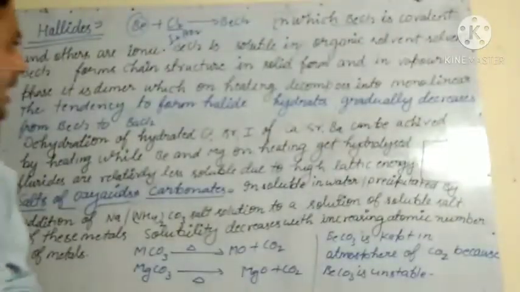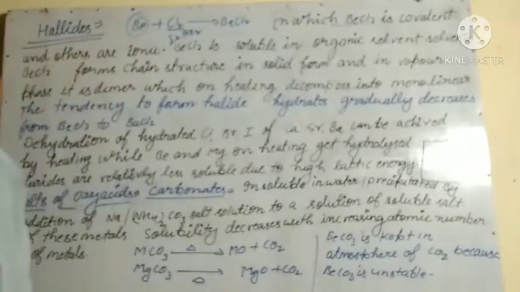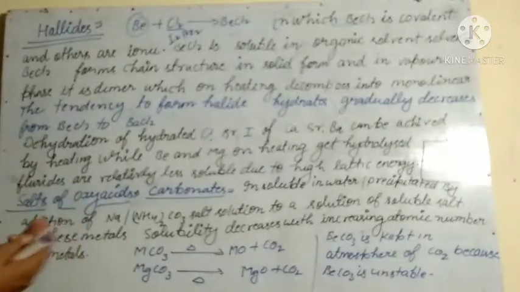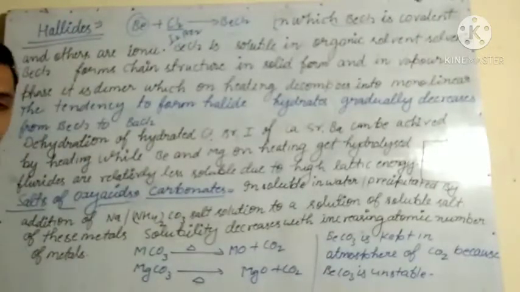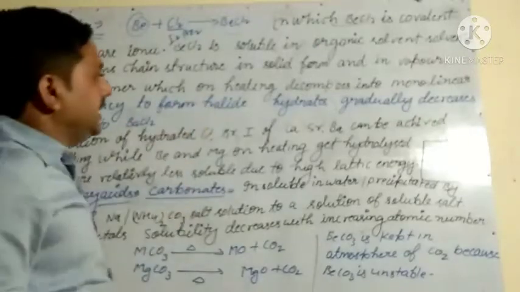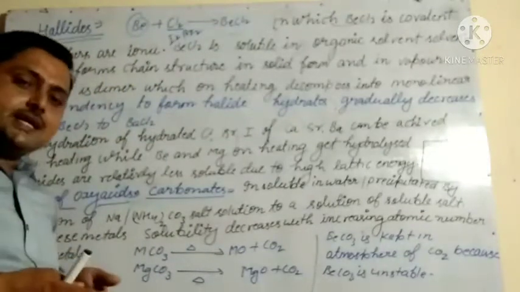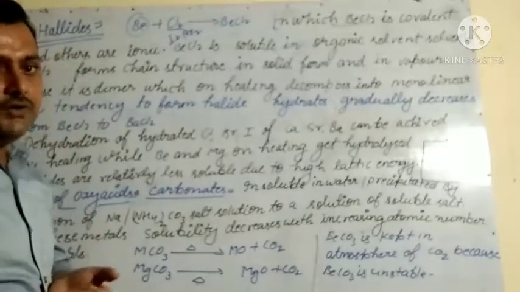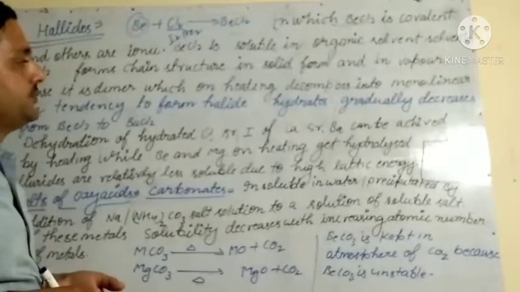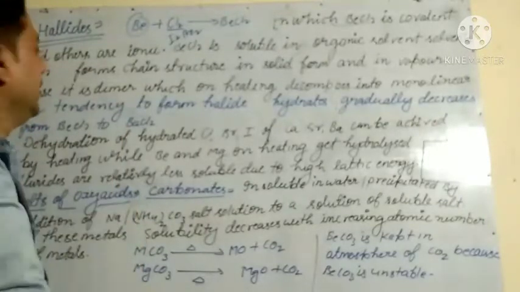In the vapor phase, it is a dimer which forms chloro-bridge bonds, and which on heating decomposes into the monomeric linear form.